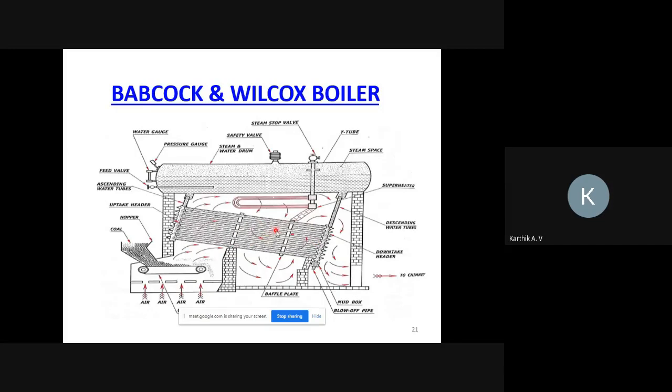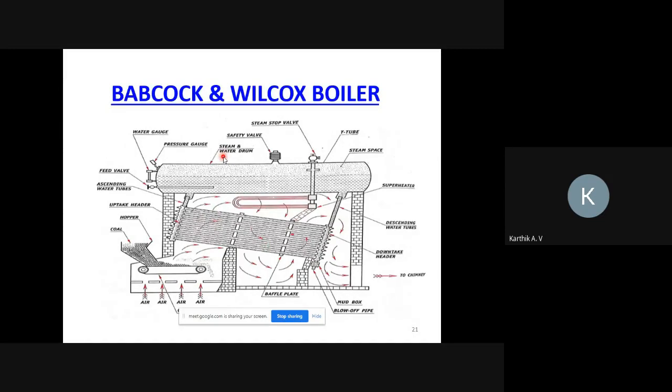So can you tell me, what is a fire tube boiler and what is a water tube boiler? In a fire tube boiler, hot gases pass inside the tube and water passes outside the tube. In this case, water is passing inside the tube and heat is passing outside the tube.